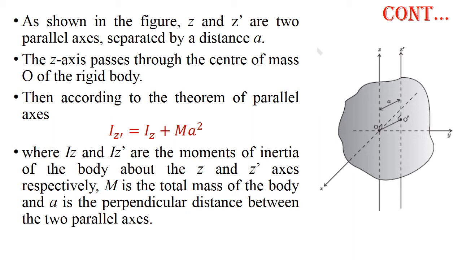Then, according to the theorem of parallel axis, Iz' = Iz + Ma², where Iz and Iz' are the moments of inertia of the body about the Z and Z' axes respectively. M is the total mass of the body and a is the perpendicular distance between the two parallel axes.